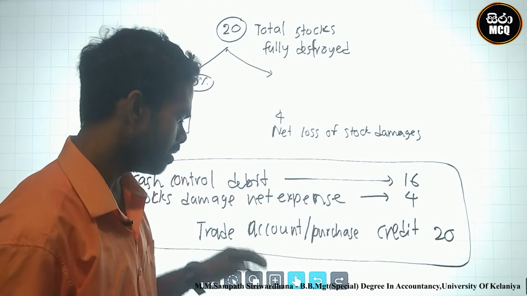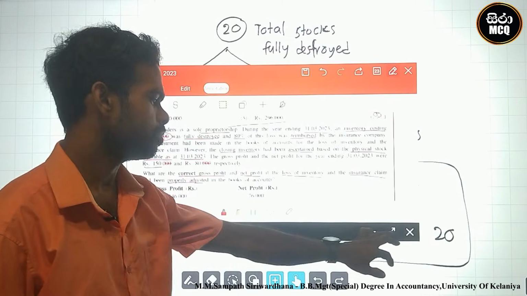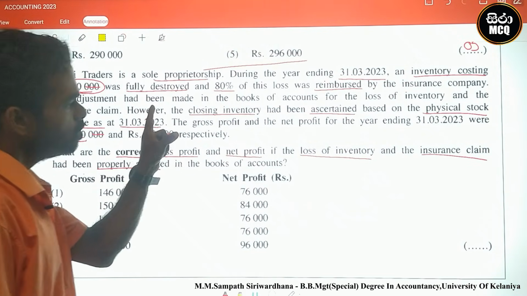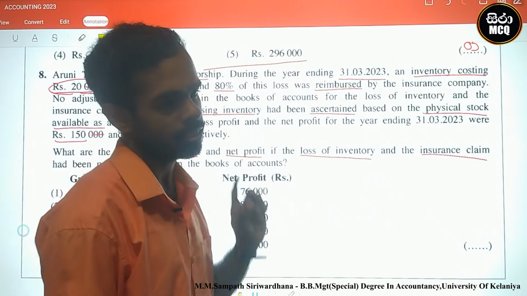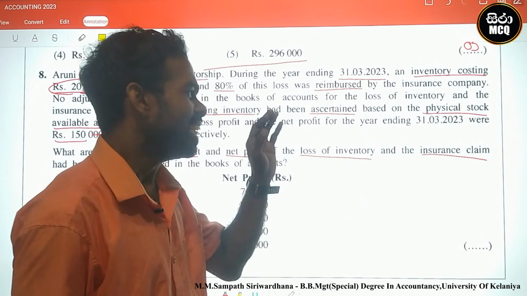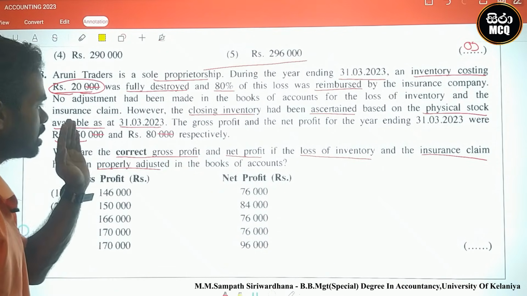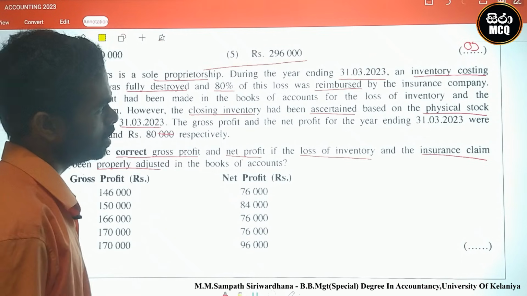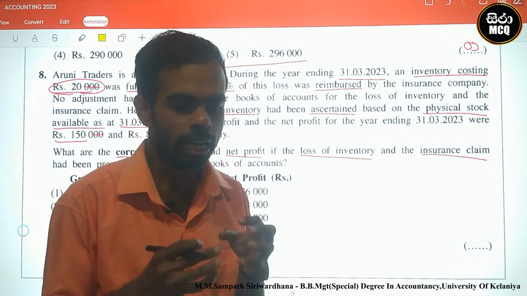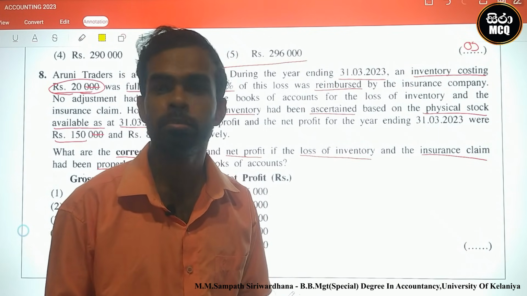We must concentrate based on that. Look here, there is a closing inventory there, no? What is the meaning of physical stocks? Look here, however, closing inventory has been ascertained. Closing inventory means remaining closing stock. Okay, ascertained based on physical available as at 31st March 2023. Okay, the physical stock means actually the remaining tangible stocks in the business.